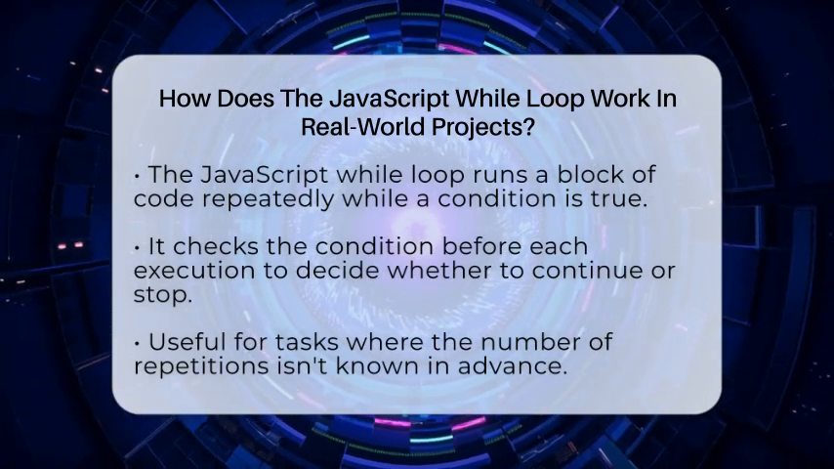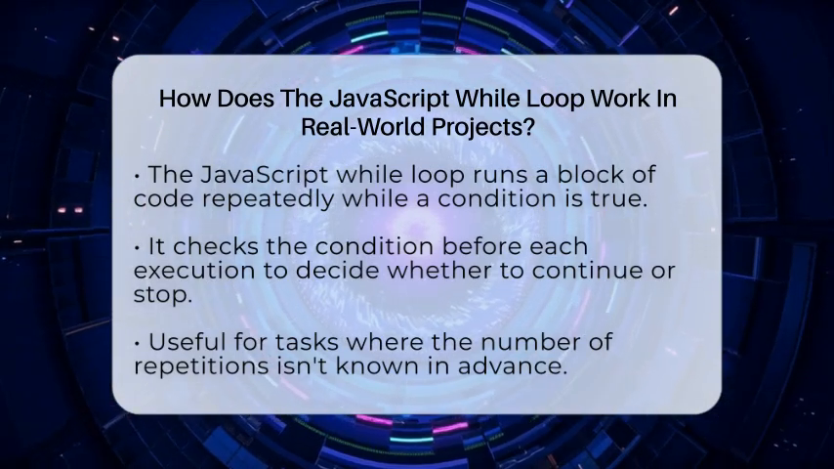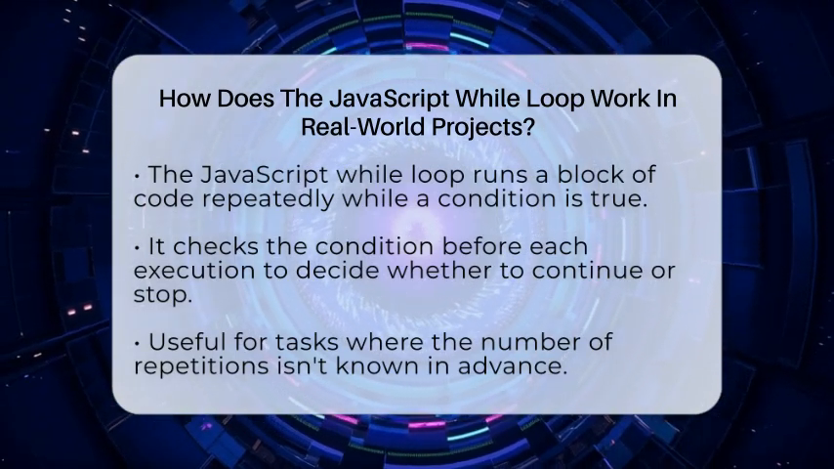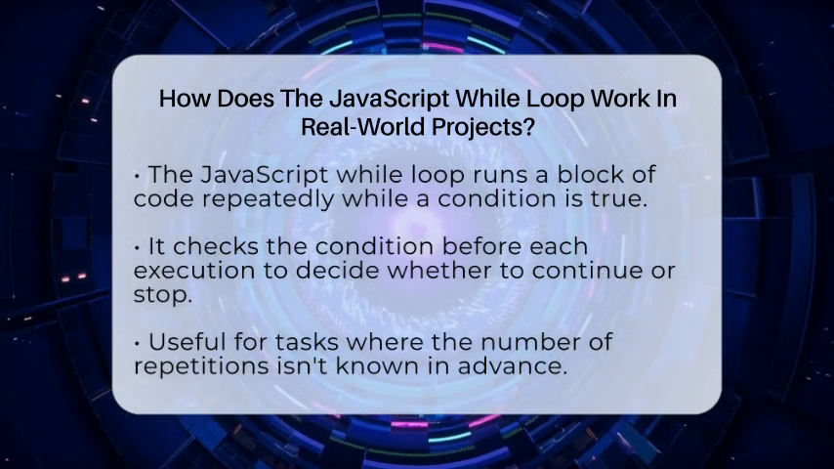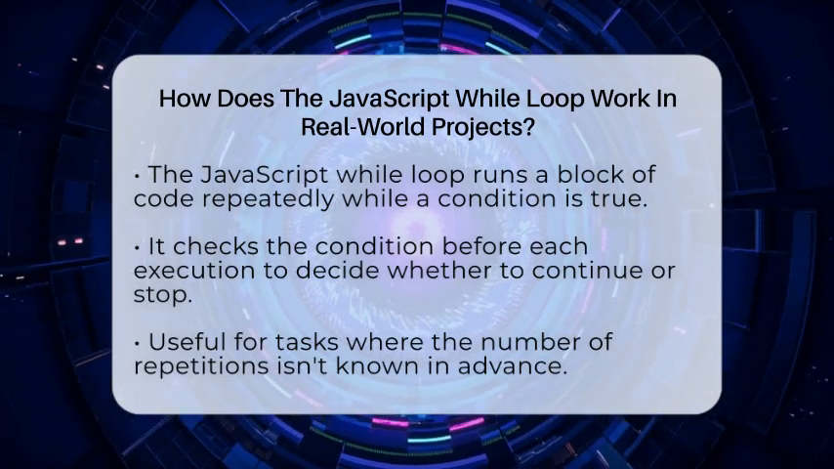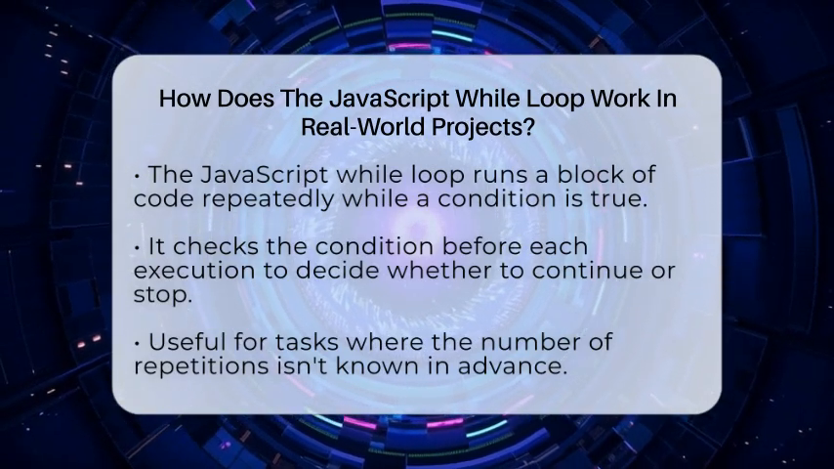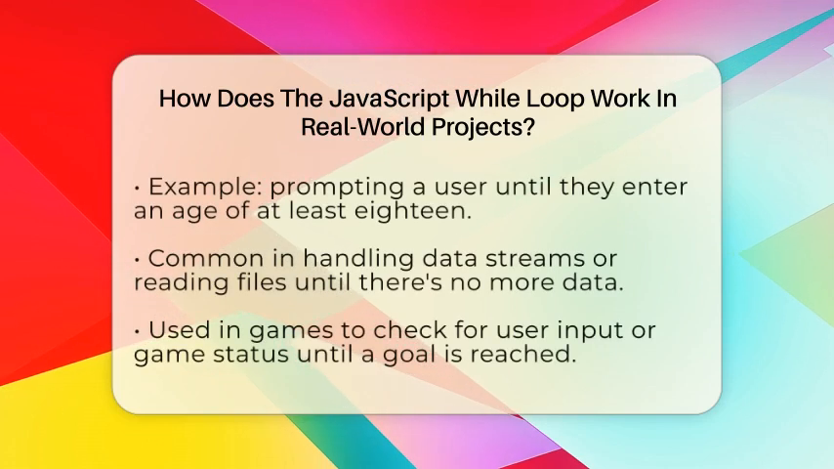The JavaScript while loop is a way to run a block of code repeatedly, as long as a certain condition is true. Before each run, it checks if the condition is still valid. If it is, the code inside runs. When the condition becomes false, the loop stops and the program moves on. This makes it perfect for situations where you don't know how many times you'll need to repeat something ahead of time.